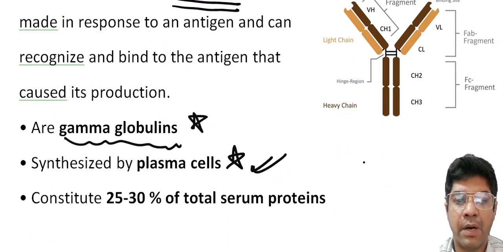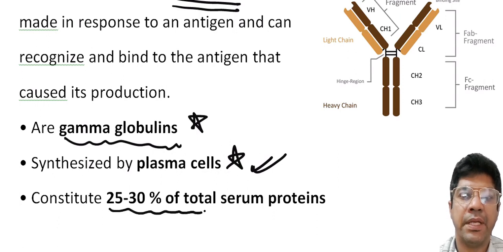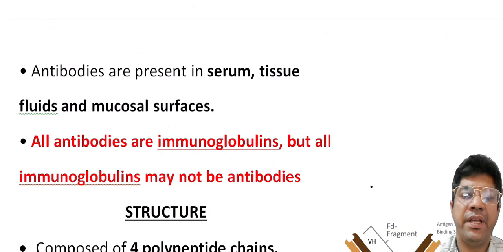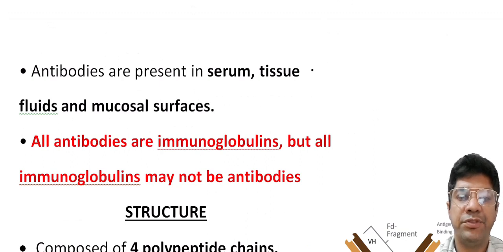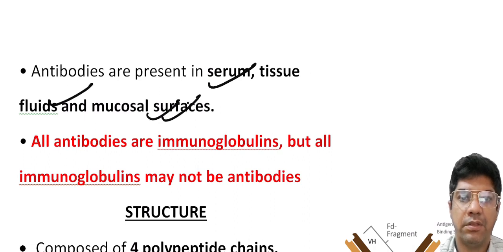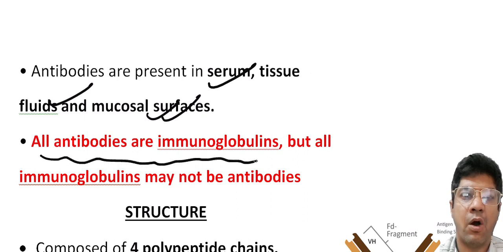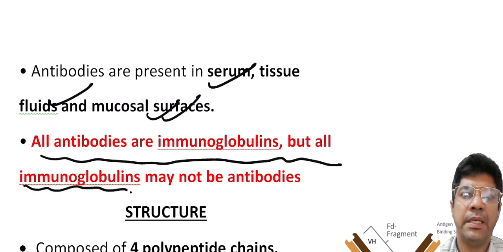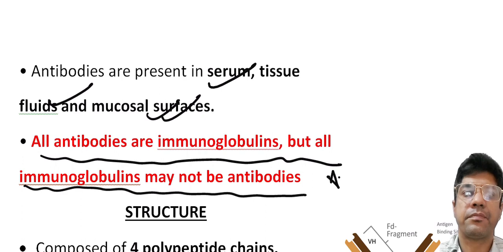Immunoglobulins make up about 25 to 30% of the total serum protein. They can be found in various body fluids and tissues, including serum, tissue fluids and the mucosal surface. Remember, all antibodies are immunoglobulins, but all immunoglobulins may not be antibodies.